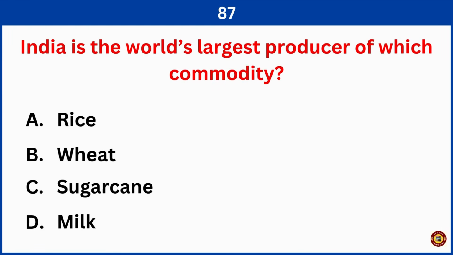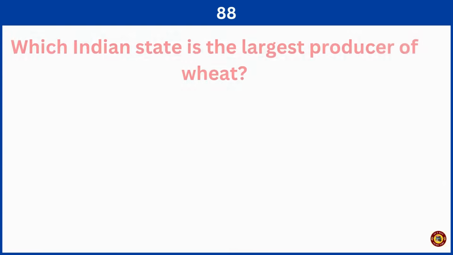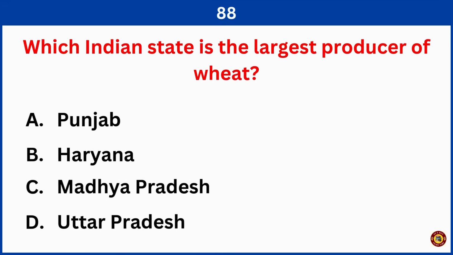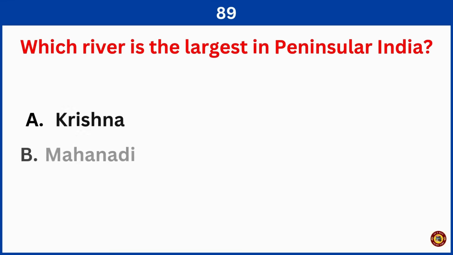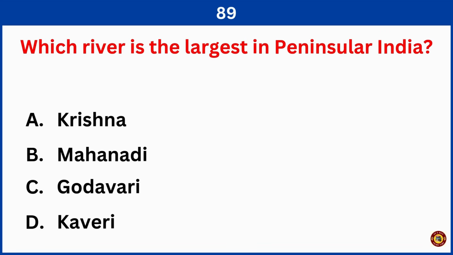India is the world's largest producer of which commodity? Correct answer is option D, milk. Which Indian state is the largest producer of wheat? Right answer is option D, Uttar Pradesh. Which river is the largest in peninsular India? Right answer is option C, Godavari.